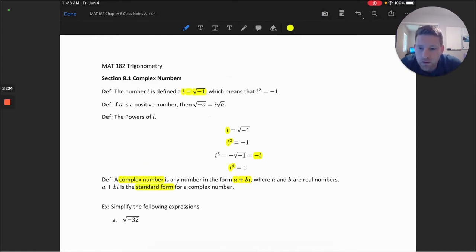In our next lesson 8.2, we'll take a look at the trigonometric form of a complex number. So we want to distinguish this form, a plus bi, as the standard form. So let's take a look at some operations with complex numbers. We'll start by just simplifying some roots, and then we will work with some powers of i.